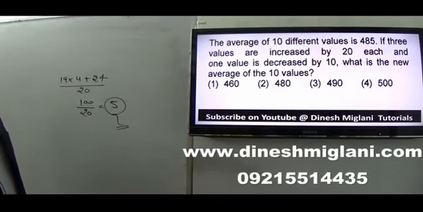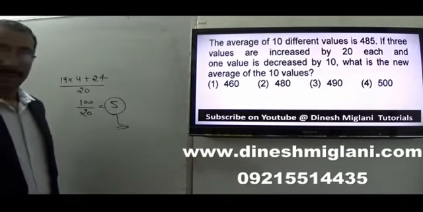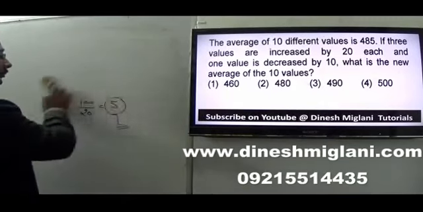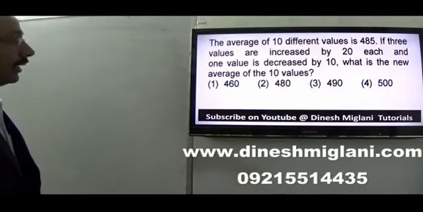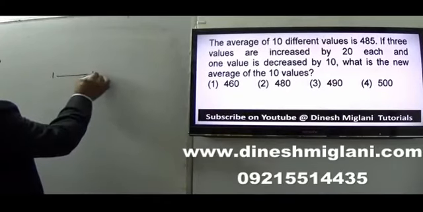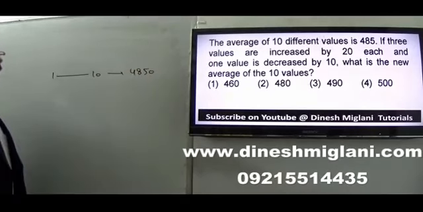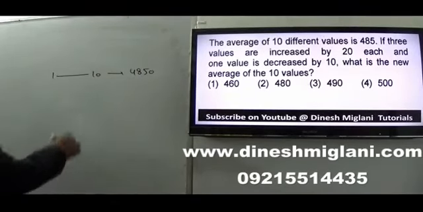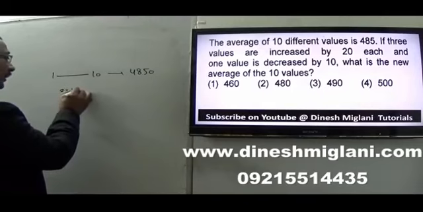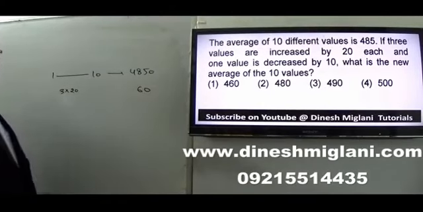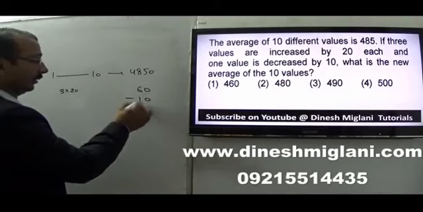Average of 10 different values is 485. 3 values are increased by 20 each. 1 value is decreased by 10. What is the new average of the 10 values? So what is given is that we have 10 different values. Okay, so let us say 1 to 10. Average is 485, it means their sum is 4850. 3 of the values are increased by 20. It means how much have I increased? 3 into 20, an increase of 60. And 1 is decreased by 10, so minus 10, that is 50.